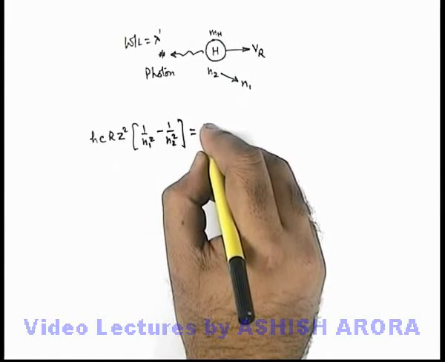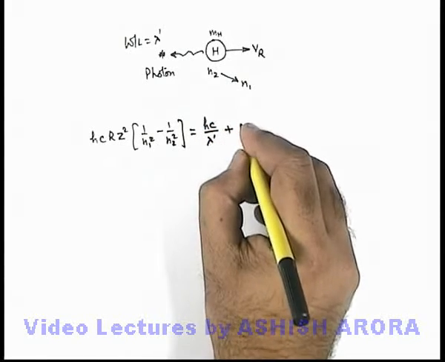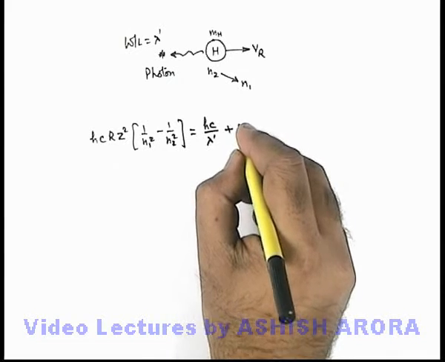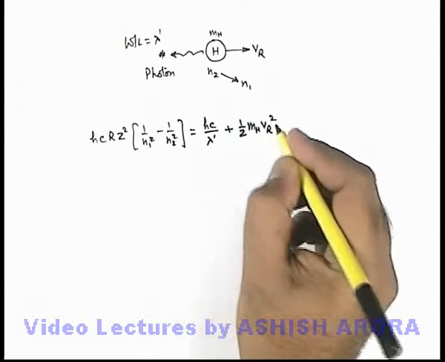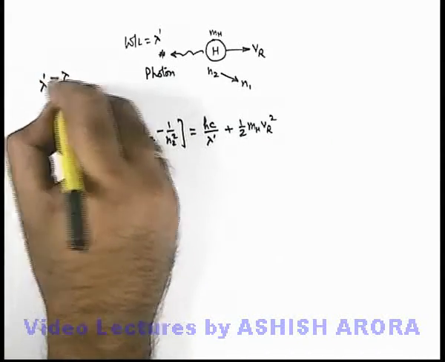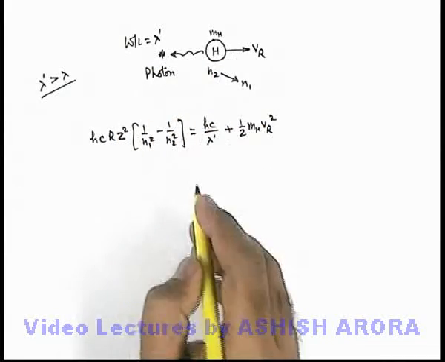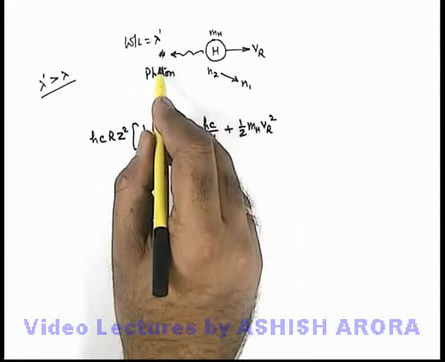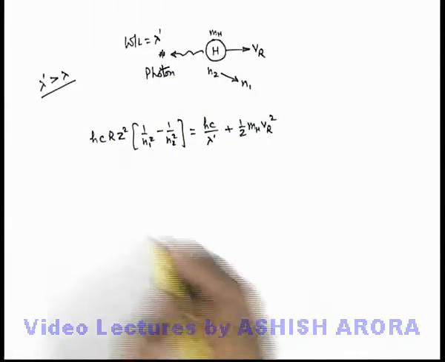One is that of the photon, which is hc by lambda prime, plus the kinetic energy of the hydrogen atom, which is half mh Vr square. This is the recoil kinetic energy. Here lambda prime is slightly more than lambda, which we calculated in the previous case, because some energy is shared by the hydrogen. So in this situation the photon energy will be slightly less, so the wavelength will be slightly more.